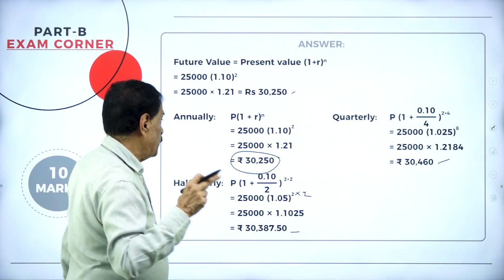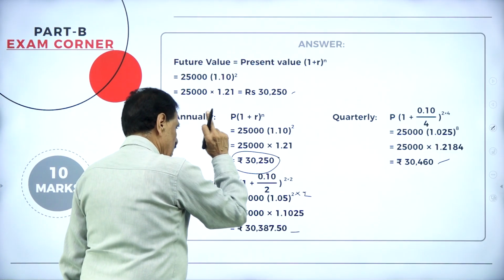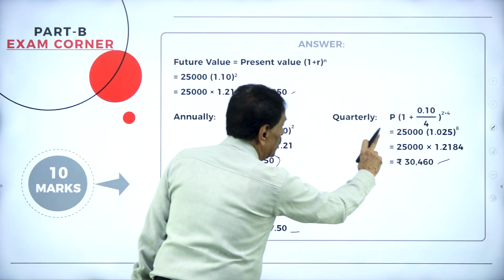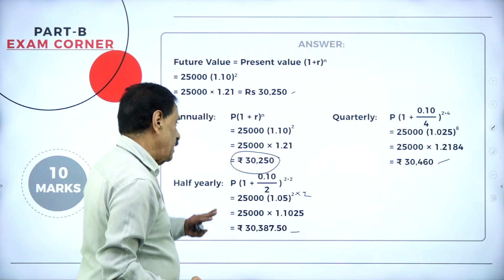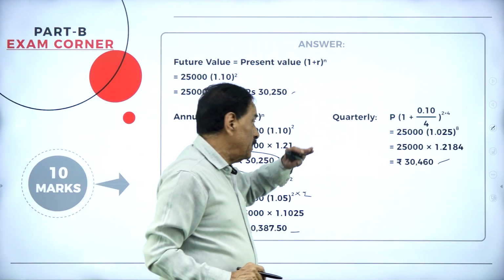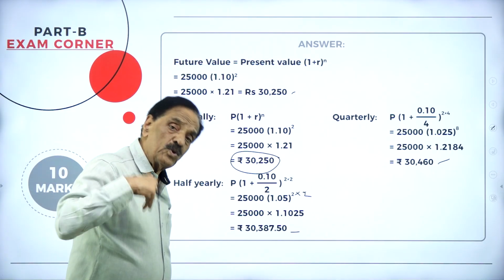One question for a future value. This is annually, this is half yearly, this is quarterly. Half yearly means 4 times, quarterly means 8 times, yearly means 2 times.